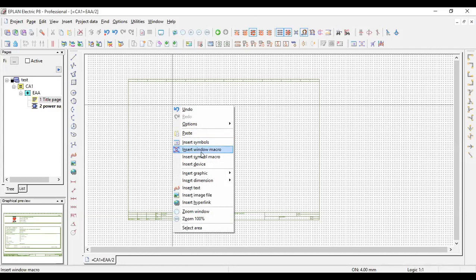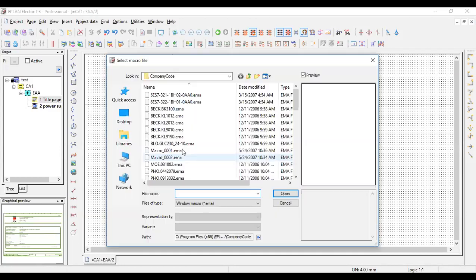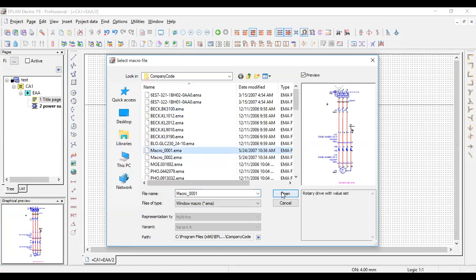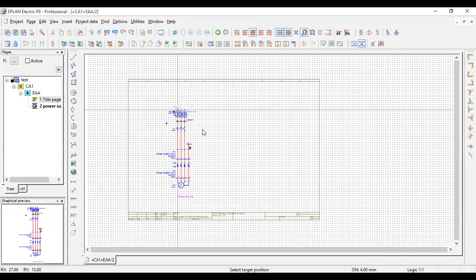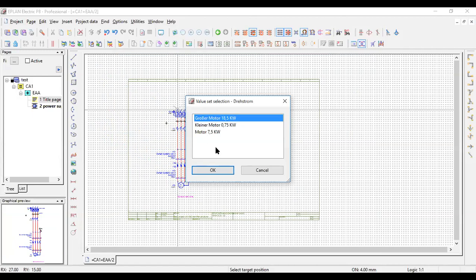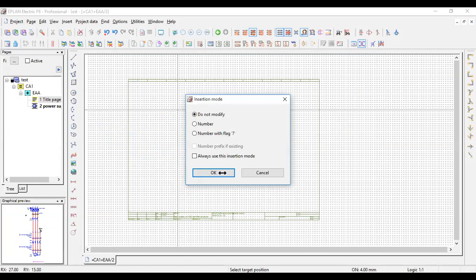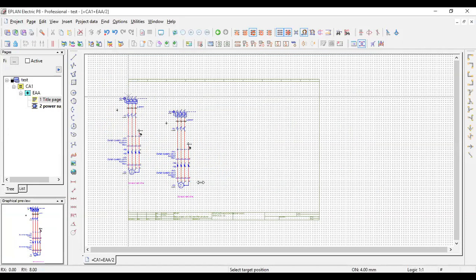Let's try this by inserting one of the macros. So I will click insert new macro, select the motor connection, and upload it. See the set values. Here we can set different values, and according to them, the kilowatt rating and the breaker, cable and fuses change. We'll see what this means afterwards in the detailed project.